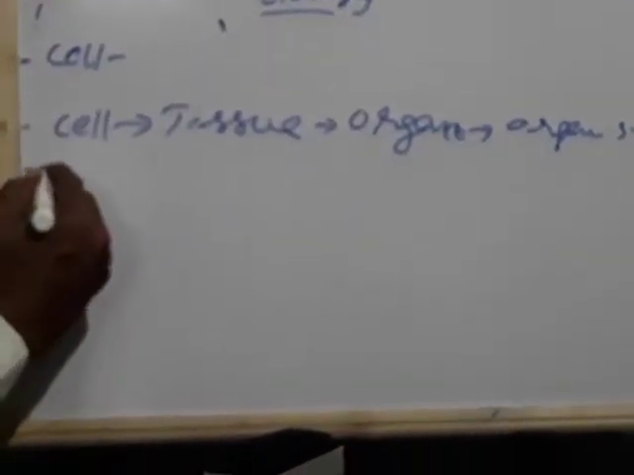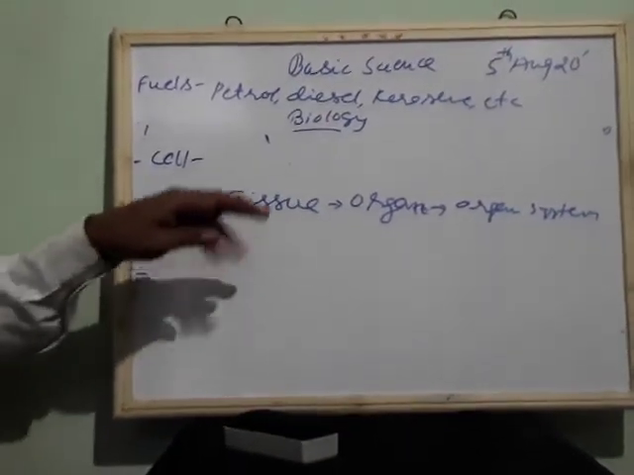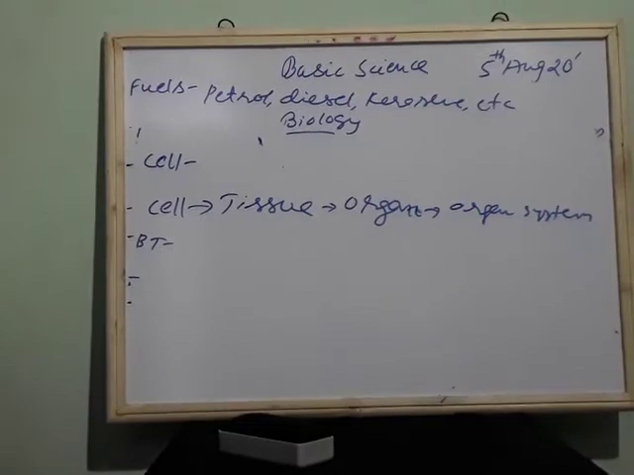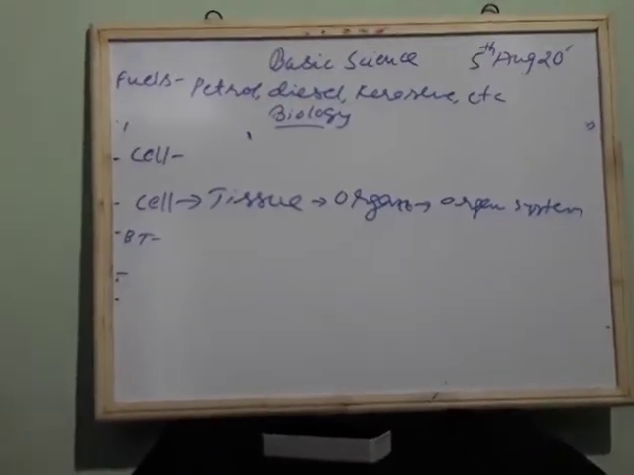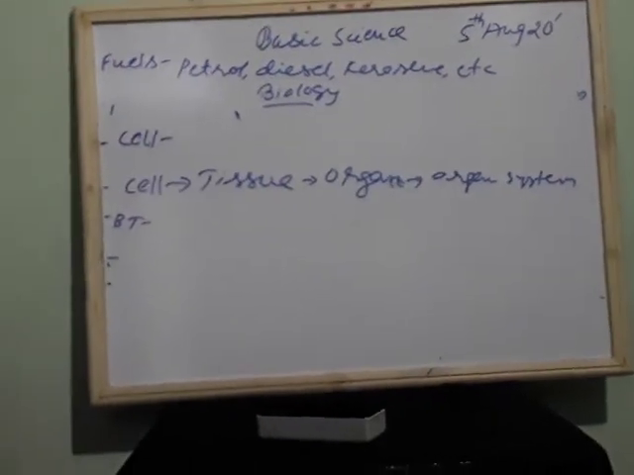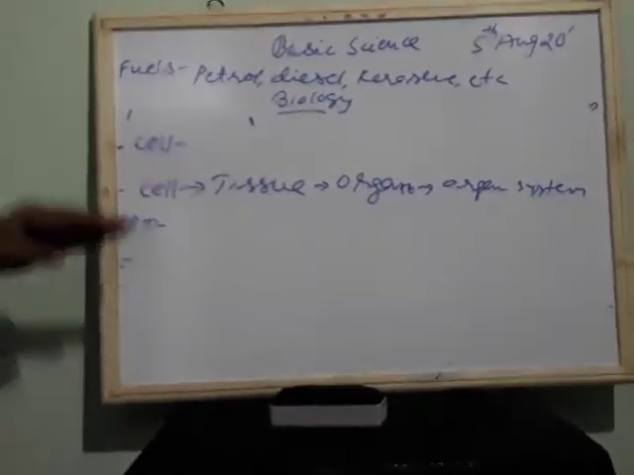Next we will come to one more new word, BT, biotechnology. What is biotechnology? It is a branch of applied biology which includes the use of technology in the field of biology and medical technology. Nowadays this is very useful because it is used almost entirely in medical technology. So today I am concluding the basic science chapters.